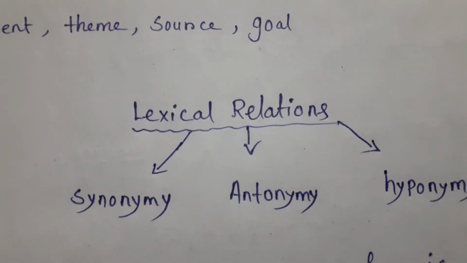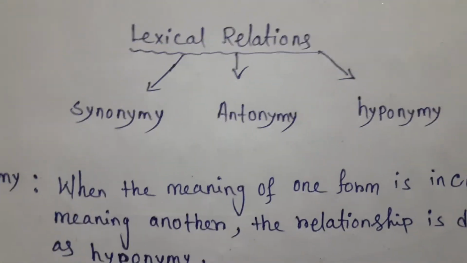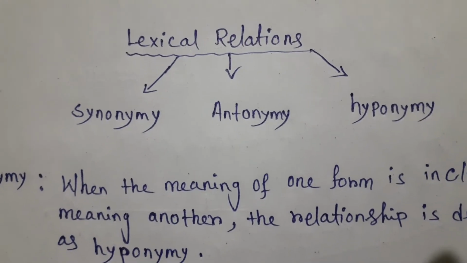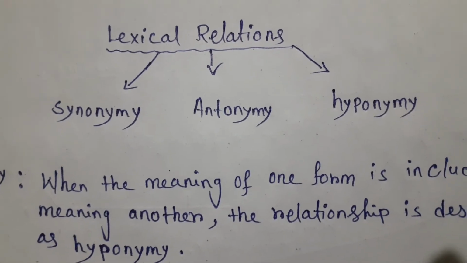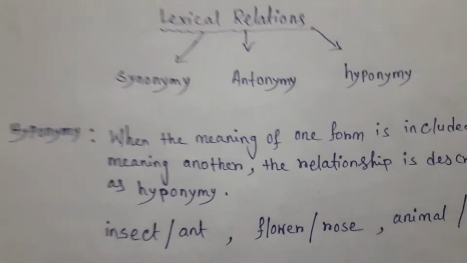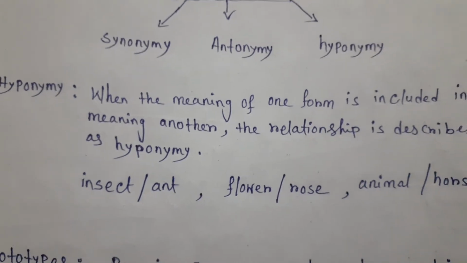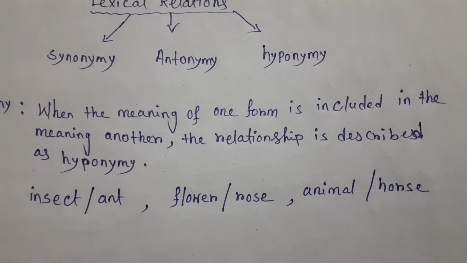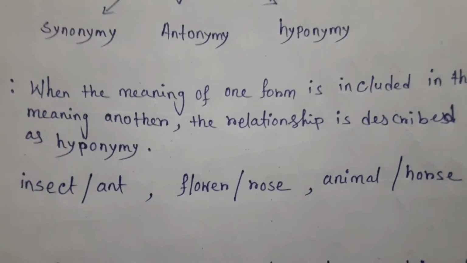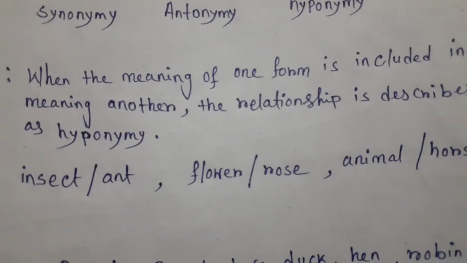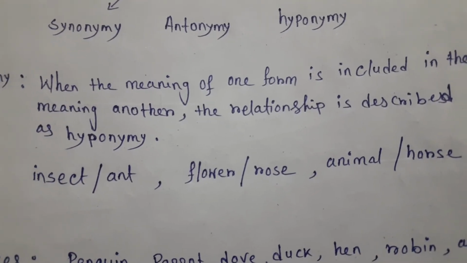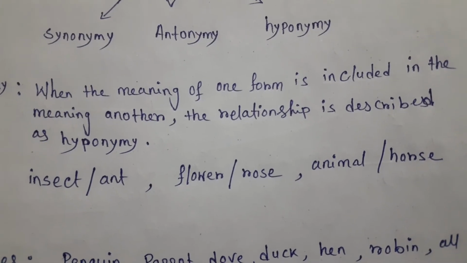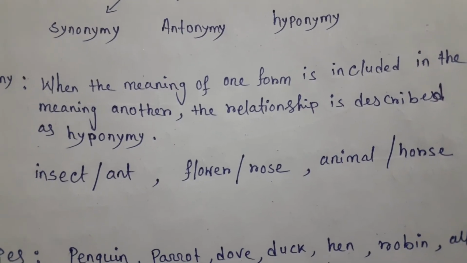Lexical relations. There are three types of lexical relations: synonyms, antonyms and hyponyms. What is synonym? As you know, nearest meanings in English are called synonyms. Antonyms are opposite words, and hyponyms are when the meaning of one form is included in the meaning of another. The relationship is described as hyponym. Look at the example: ant and insect. Ant is also an insect. Rose and flower. Rose is also a flower.